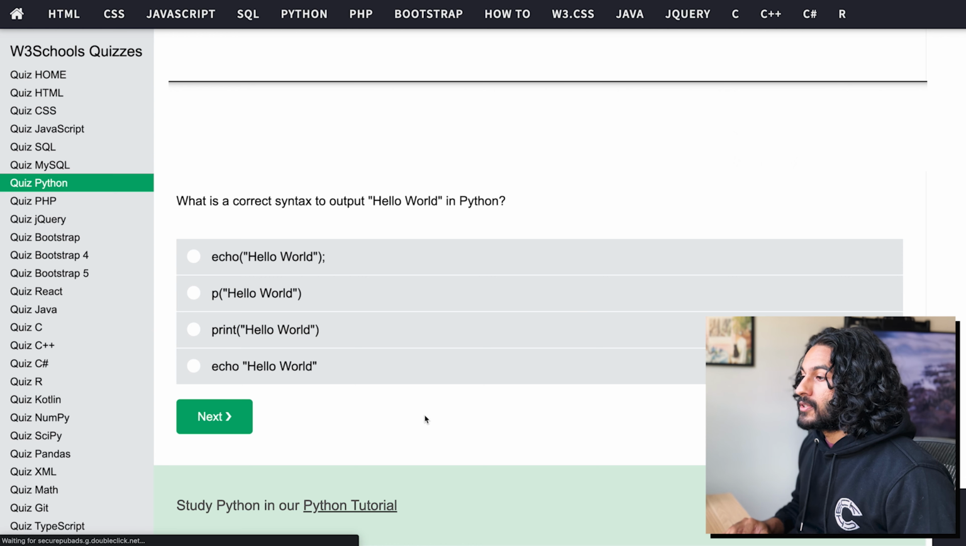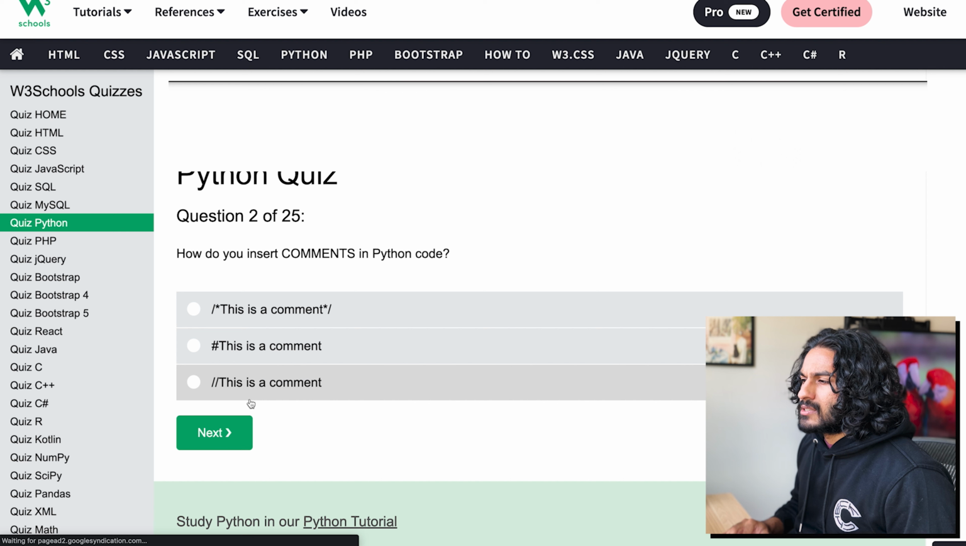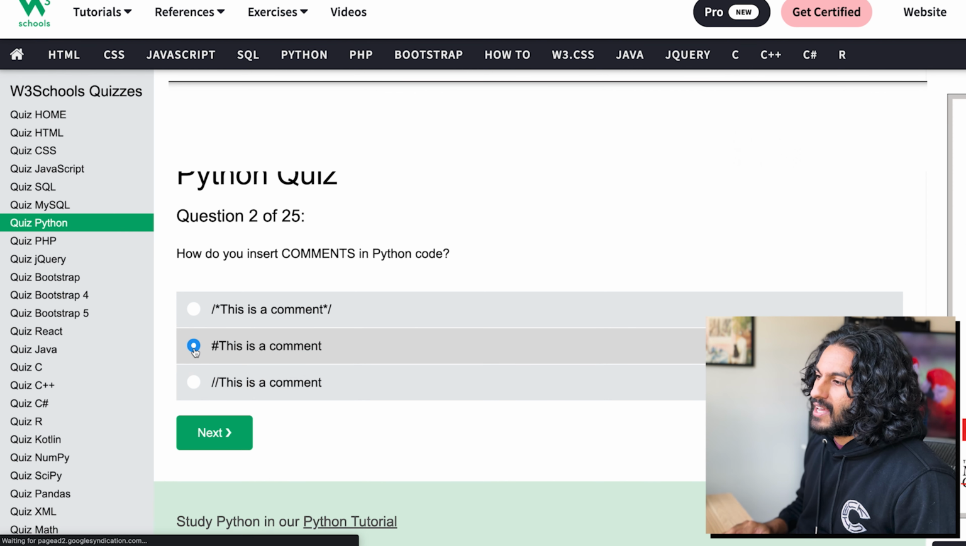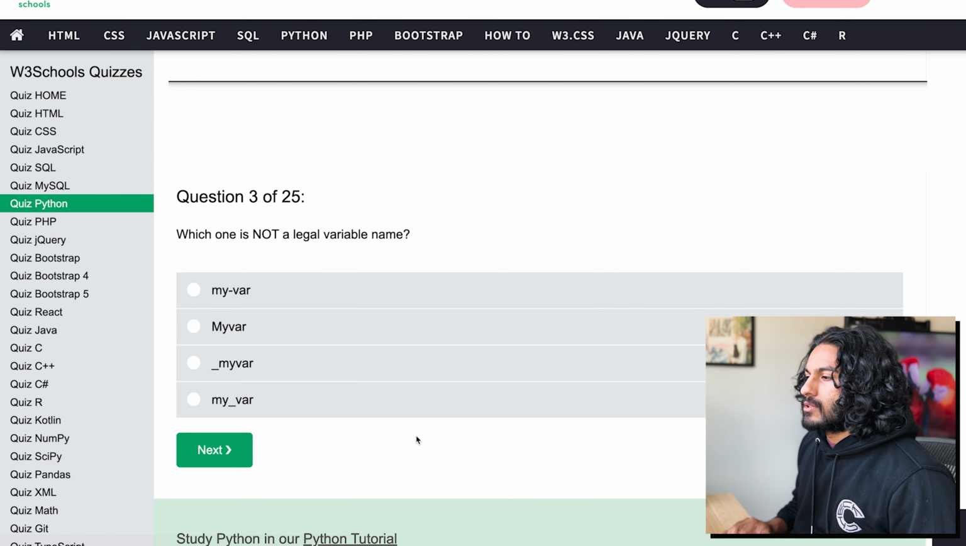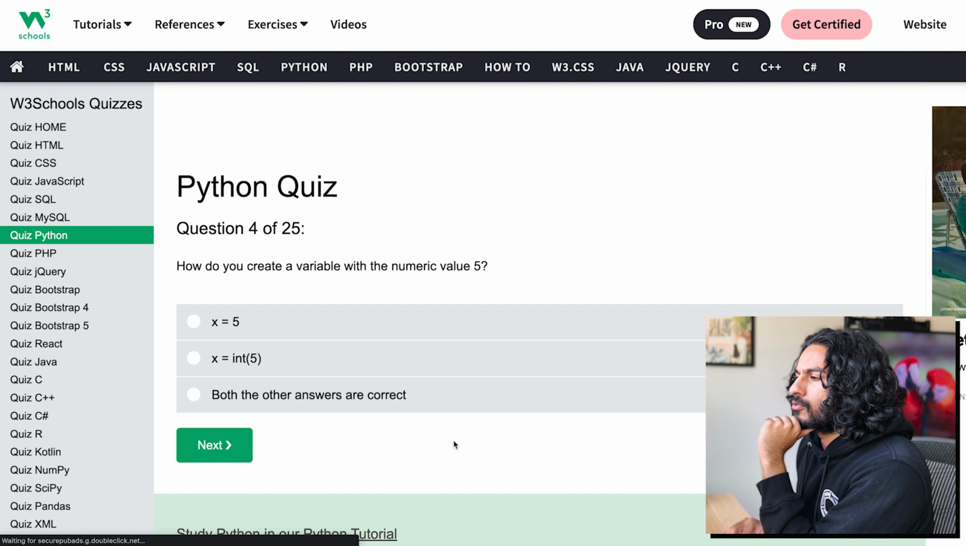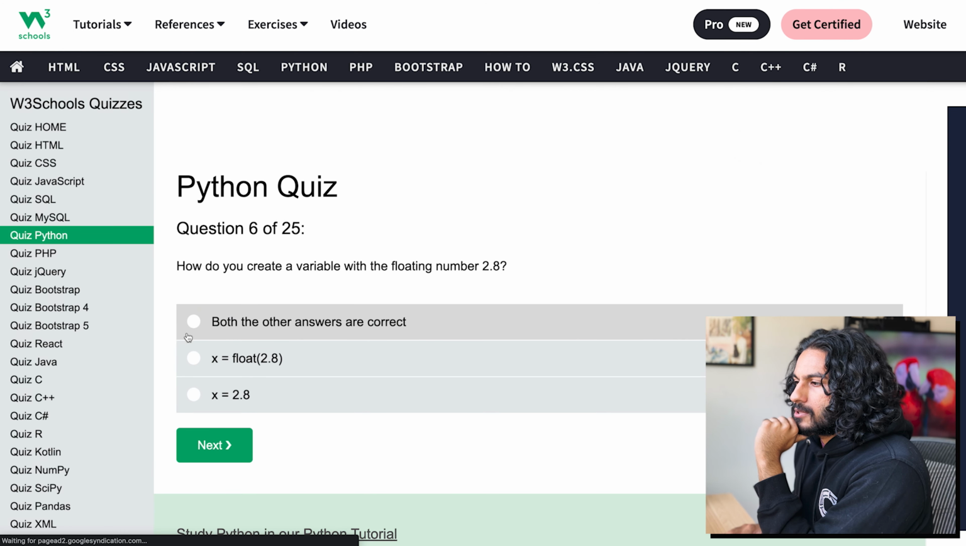All right, hello world in Python, that's print, easy. Come on, let's go, baby. How do you enter comments? Oh, that's easy. It's // I'm pretty sure, yeah, in Python it's pound. And this is Java, right? Which one is not a legal name? Okay, so I think it's the dash in the middle. How do you create a variable with the numeric value 5? We can do x equals 5 and int. Yep, both are correct. Yep, it's easy. Pi. Floating number. Yep, same thing as the int one.